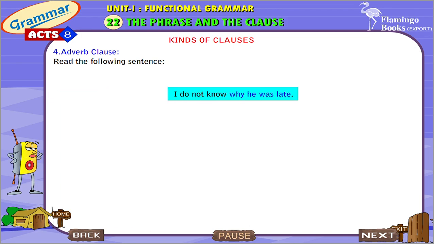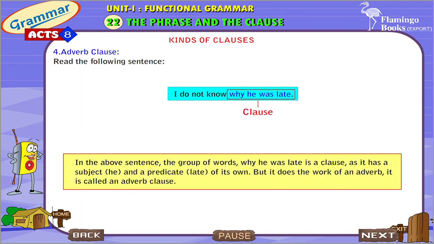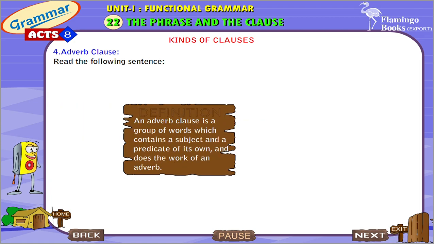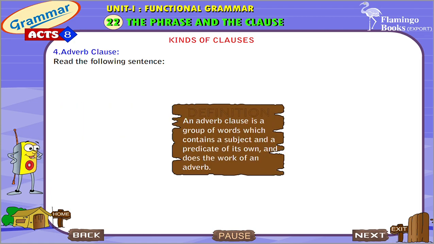Adverb clause. Read the following sentence. I do not know why he was late. In the above sentence, the group of words "why he was late" is a clause as it has a subject, he, and a predicate, was late, of its own, but it does the work of an adverb. It is called an adverb clause. An adverb clause is a group of words which contains a subject and a predicate of its own and does the work of an adverb.